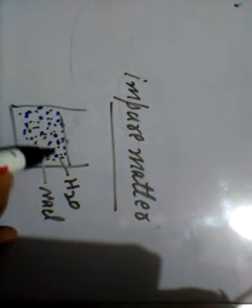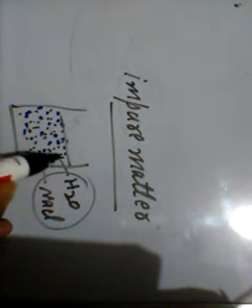If we take some quantity at the top, at the bottom, here we will have H2O plus NaCl, and in the middle we will also have H2O plus NaCl. That means it consists of more than one type of particles. These are examples of impure matter.